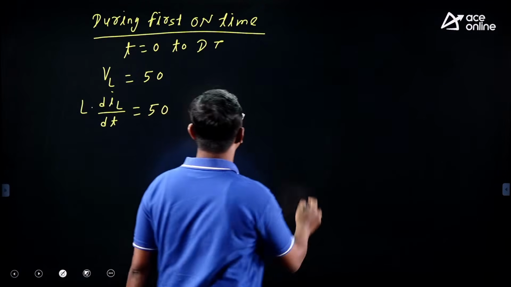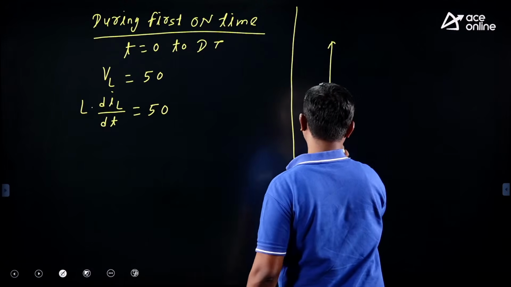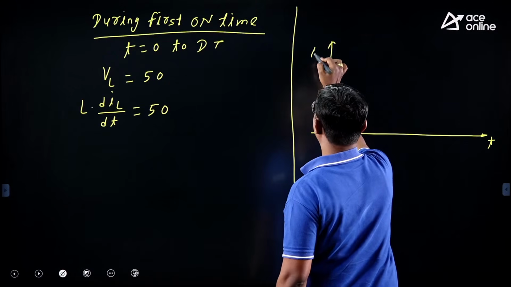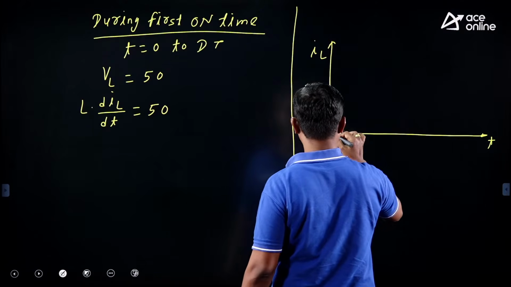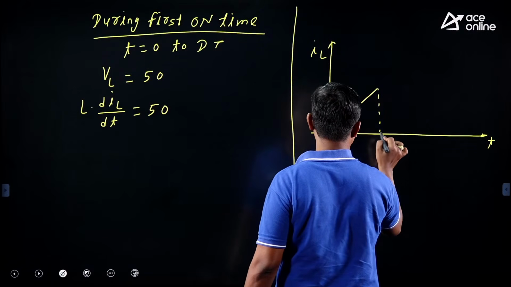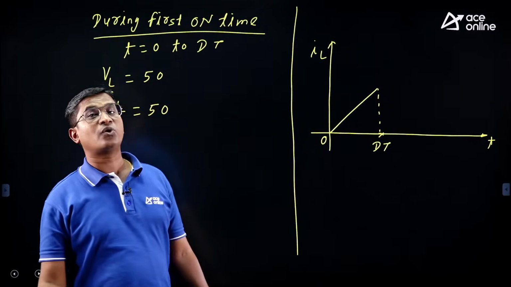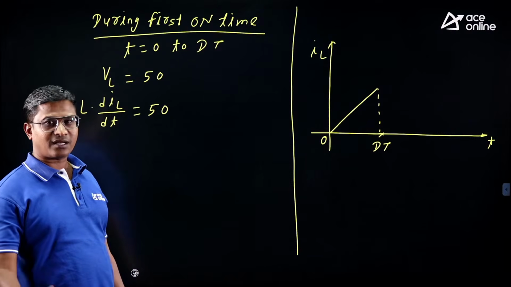Now during the first on time, how is my inductor current waveform? First on time means inductor current waveform will increase from 0 to DT, because when switch is in on state, your inductor will store energy. And they have given initial inductor current is 0.